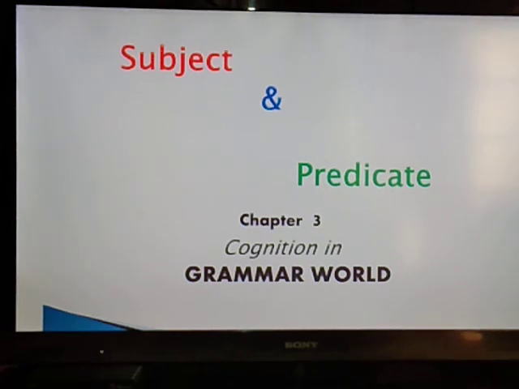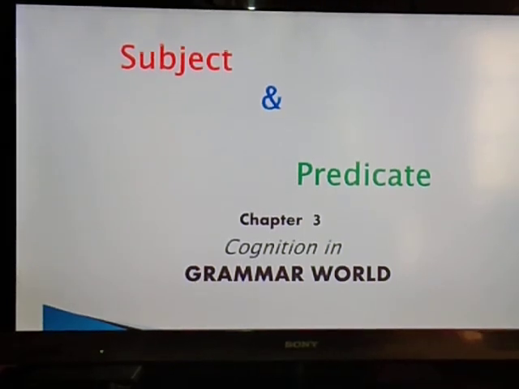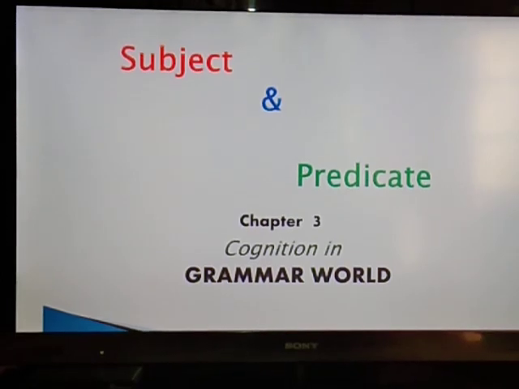So today let us start with subject and predicate. Before this, I would like to ask you, you have already done noun. What is a noun? Noun is a name of a person, place, animal or thing. That is what refers to subject. Subject means when we talk about any person, place, animal or thing.